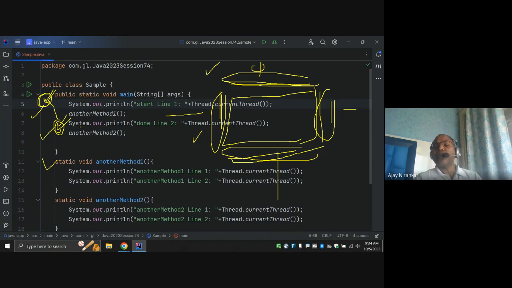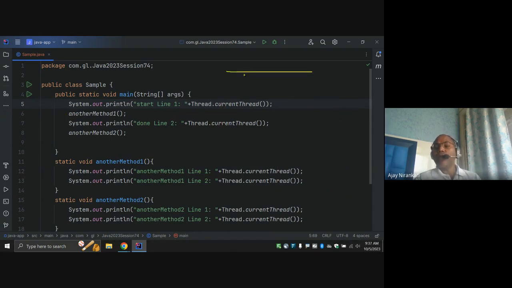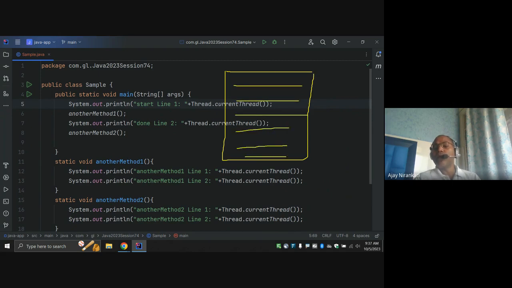Right? Some work cannot be divided. Some work is not possible to divide, so that work is done by only one thread. But some work can be divided into two parts or three parts, right? So this work is done by thread one, this by another thread, this by another thread, right? So whenever you are writing your business logic, we have to think about it. Our program has lots of things to do to complete one software, right? So think about what kind of tasks can be done independently, without dependency on the others, right?